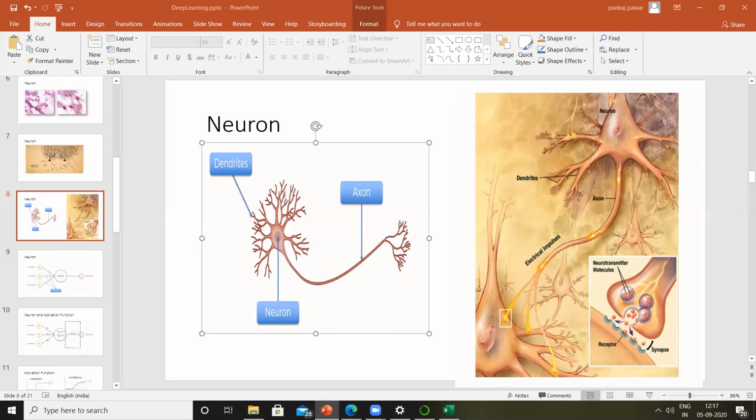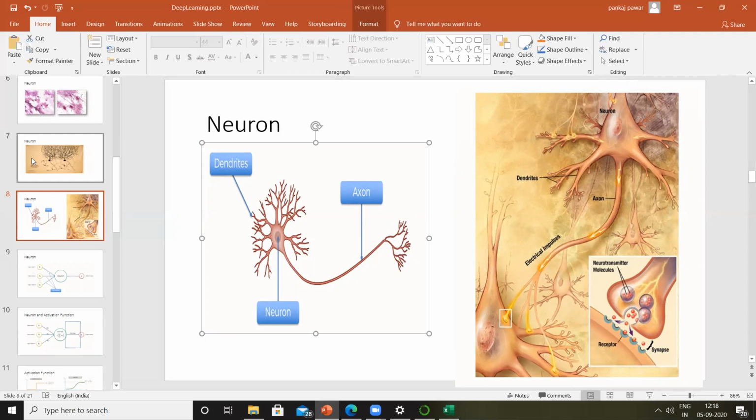Perfect. Now let us try to understand what these individual parts are trying to do. Your neuron, which is the central part, is actually responsible for taking decisions. And when it takes a decision, it passes that message with the help of the axon to other neurons. The dendrites of one neuron are intertwined with the dendrites of another neuron.